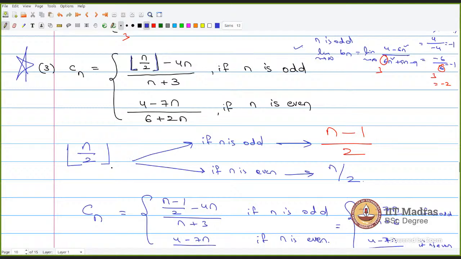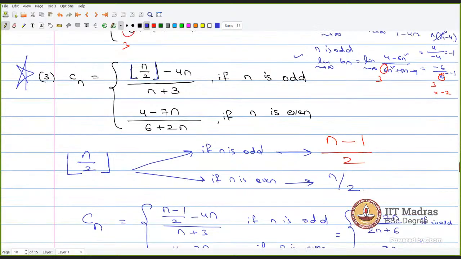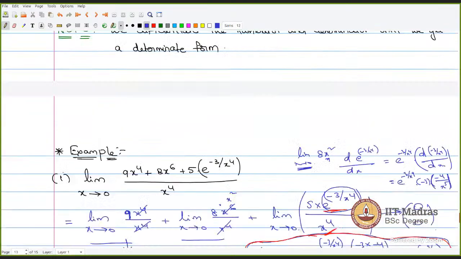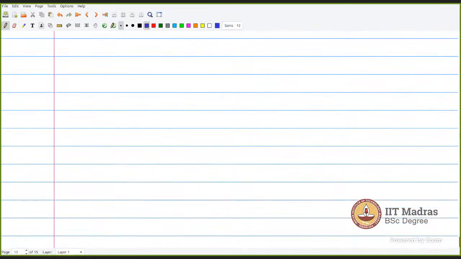In floor function, we take the first value where we start. That's n minus 1 by 2. Or in ceiling, n plus 1 by 2. Hello, sir. Can you just please show one example of how to deal with this floor function? Only the floor function part. How from n by 2 it becomes n minus 1 by 2. Sir, just write a number line and explain, sir. It will be faster. Correct.